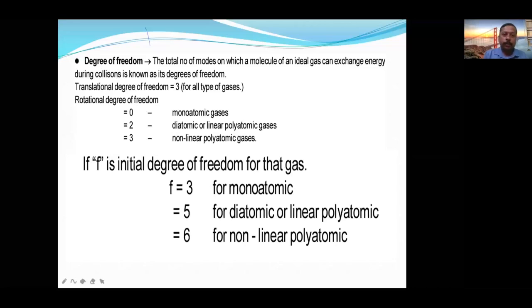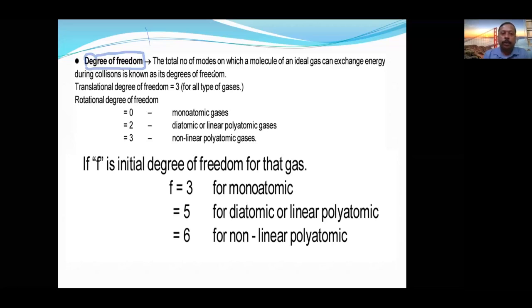Okay, students. Now we are going to start with the degree of freedom. Actually, this is a topic of physics. You will study it in detail in physics, but still I will have a look at this. After some slides, I will give you the shortcut table, with some shortcuts for the degree of freedom.